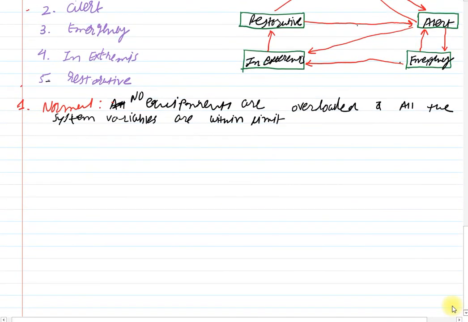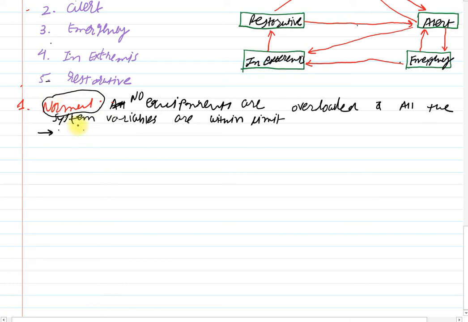Clear? Or simply in terms of contingency, you can say that the system operates in a secure manner and is able to withstand a contingency without violating any constraint. Clear? So such system operating state is considered as normal one.